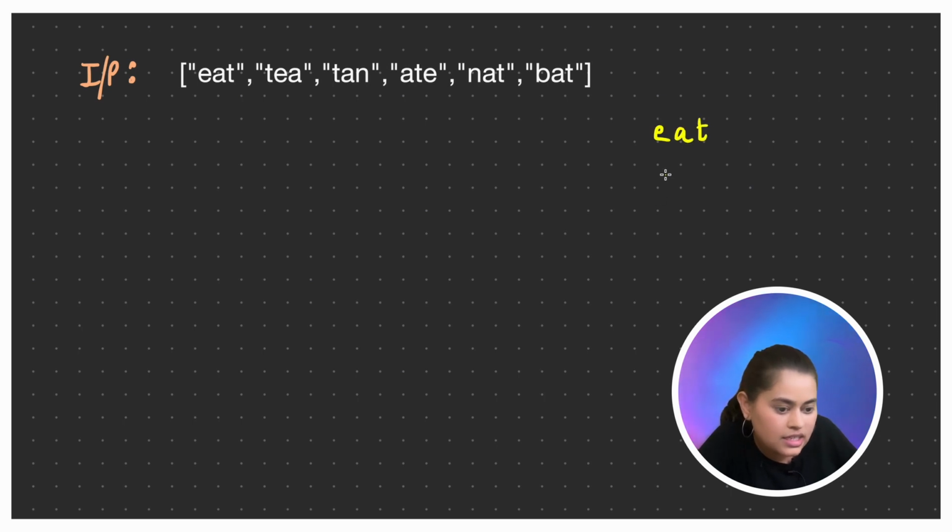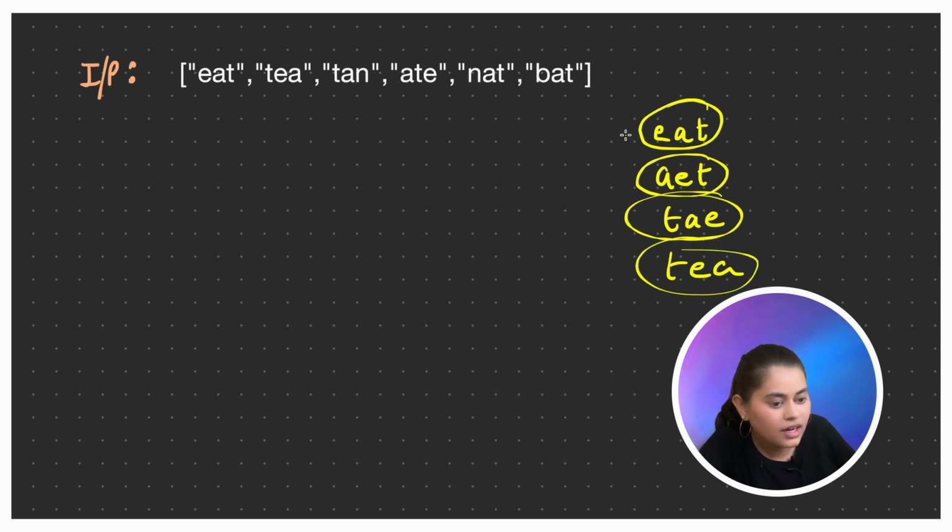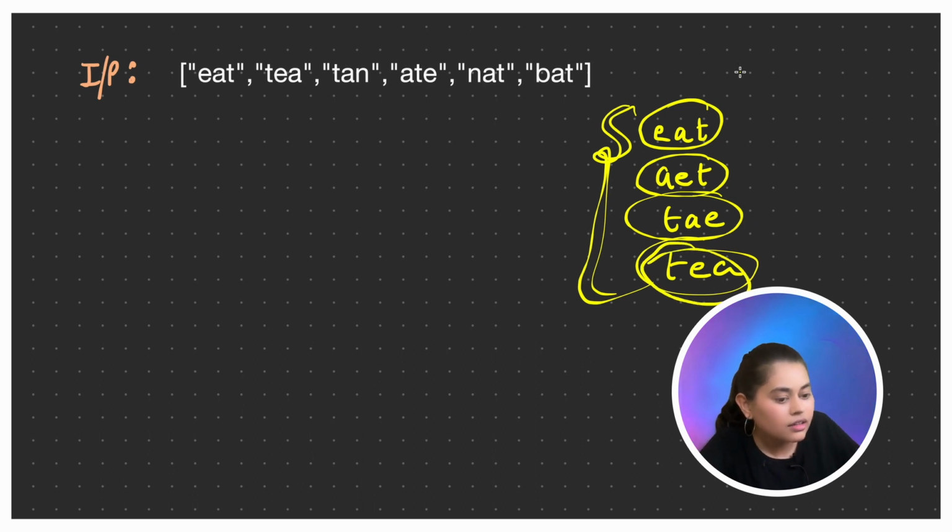Let's say EAT, AET, TAE, TEA, right? So if you see, these are anagrams of each other, because they are formed by just rearranging the characters of each other, right?